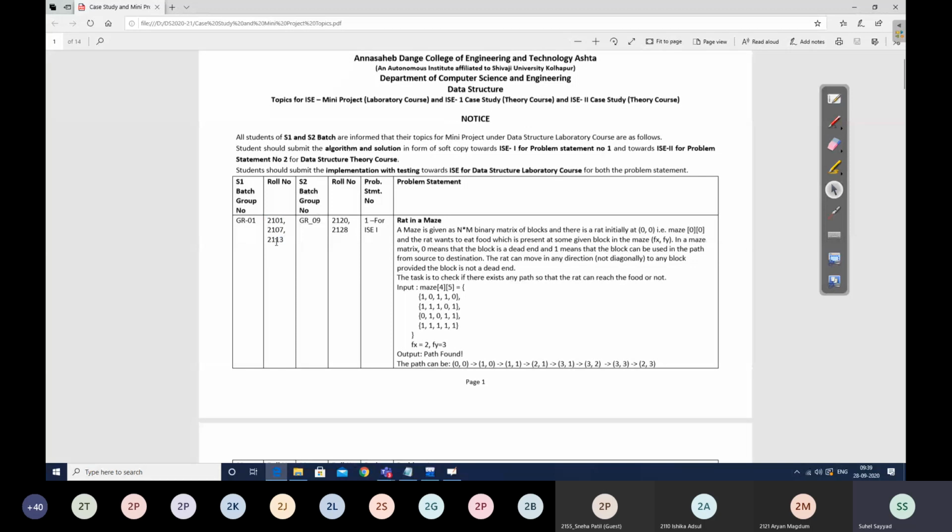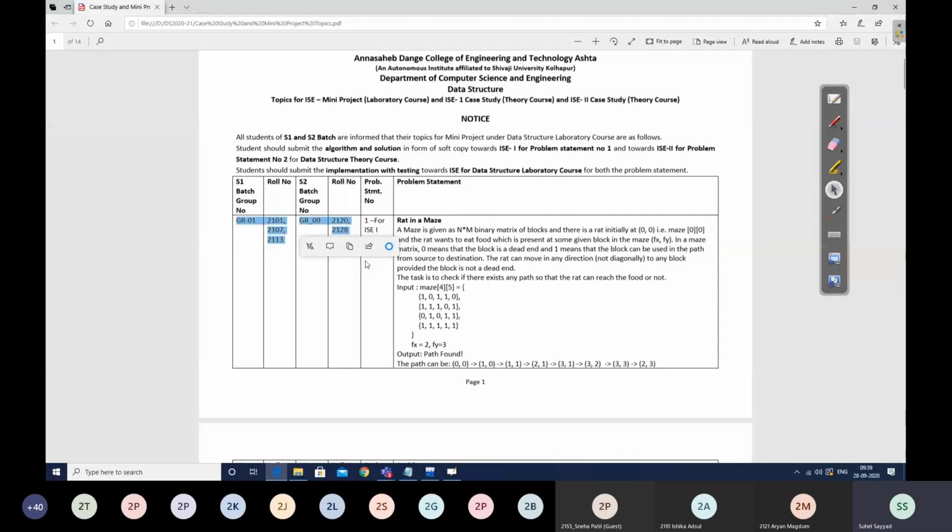So what is group 1? This is group 1. And what is group 9? It is from S2 batch, in which there are only 2 students you can see here, roll number 20 and roll number 28. Are you getting this? Don't treat this as one group. These are 2 different groups. I wanted to clarify this.